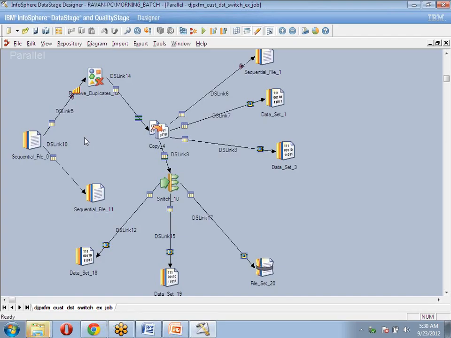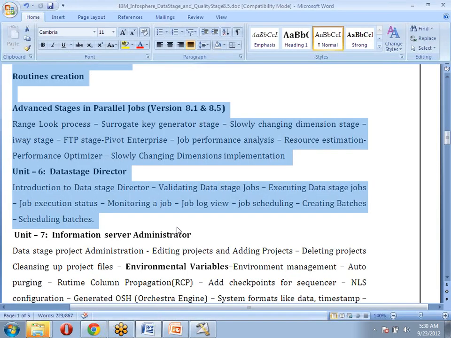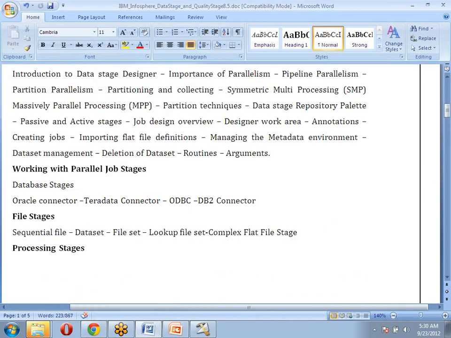That we also need to consider, and what the best performance process is. We can design a job, that is agreed, but what is the best performance approach we are going to follow here? That we need to discuss in the performance tuning approach. These are all the things we are going to discuss in these topics.